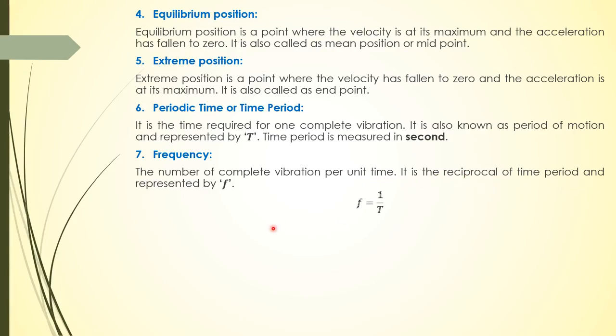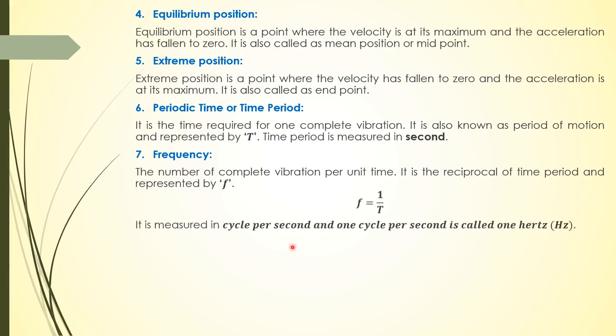We represent it with F, and F is equal to 1 upon T. It is measured in cycle per second, and 1 cycle per second is known as hertz. So you can use hertz unit as well.